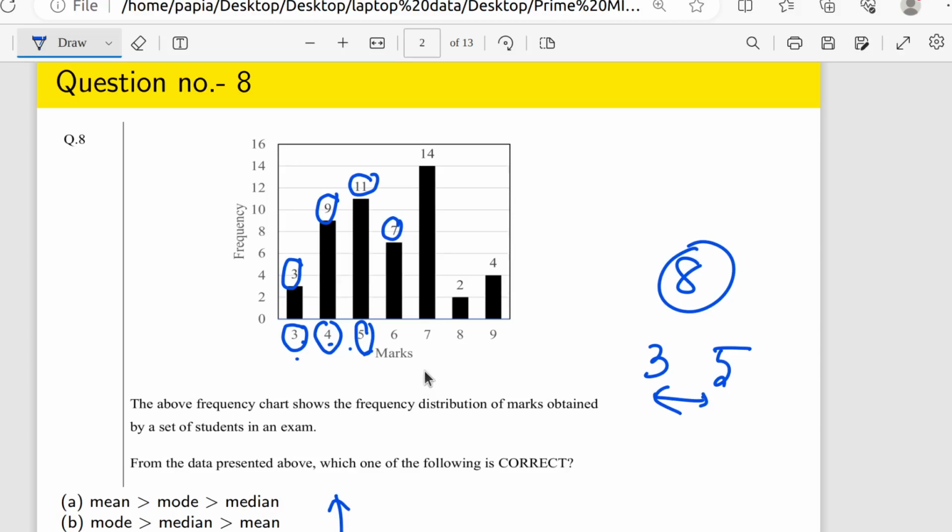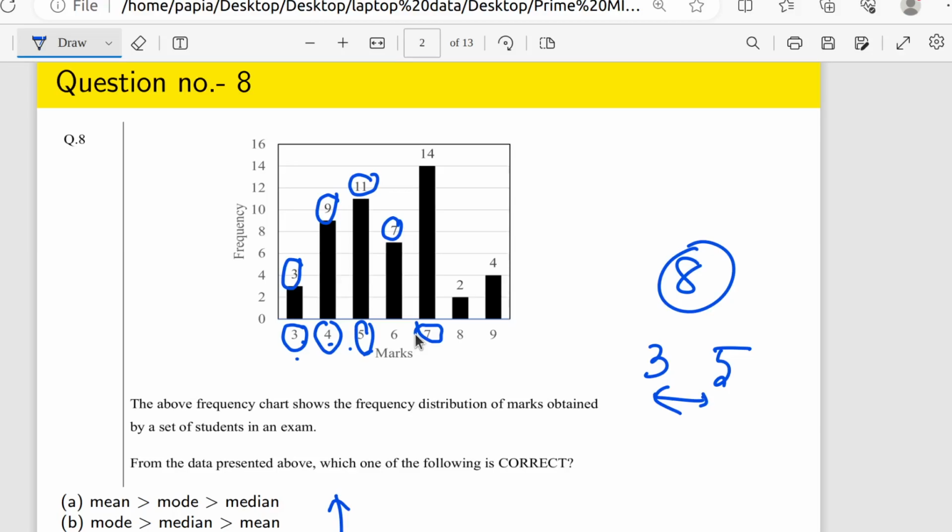Okay, now what will be the mode? Mode is the mark at which the maximum number of students got. So maximum number of students got in which mark? You can see here that 14 students got 7 marks, right? So if I write the mode value for this chart, it will be only 7 simply. If we have that type of question, we will just need to calculate the mean, and the mode we can directly say by seeing the chart.